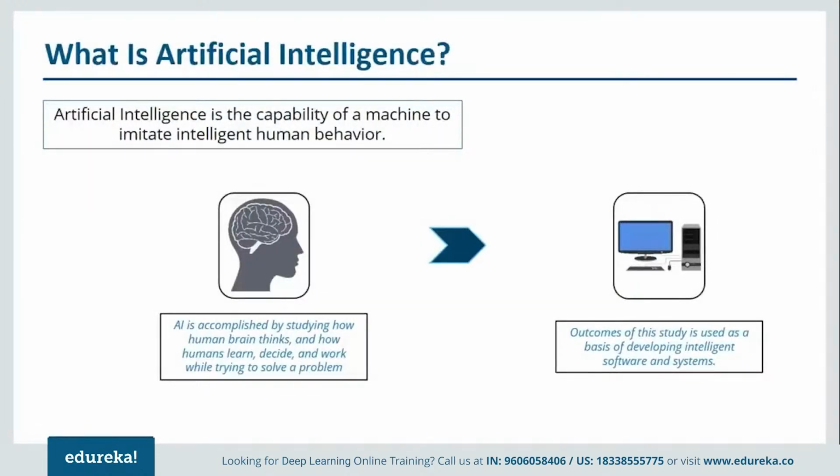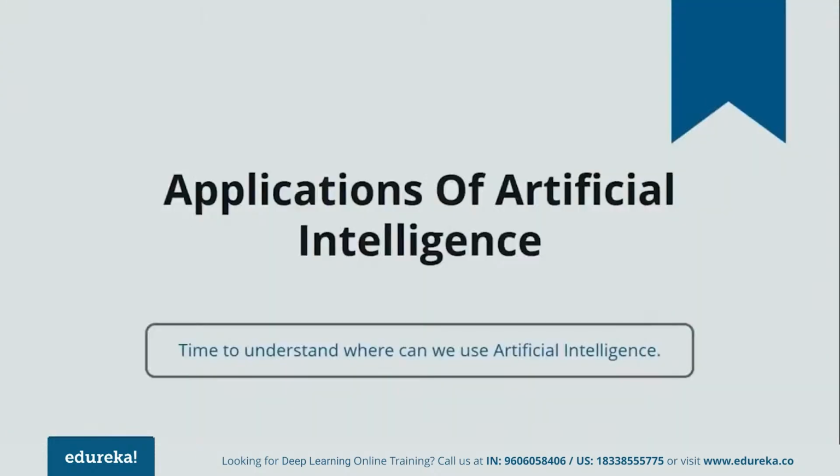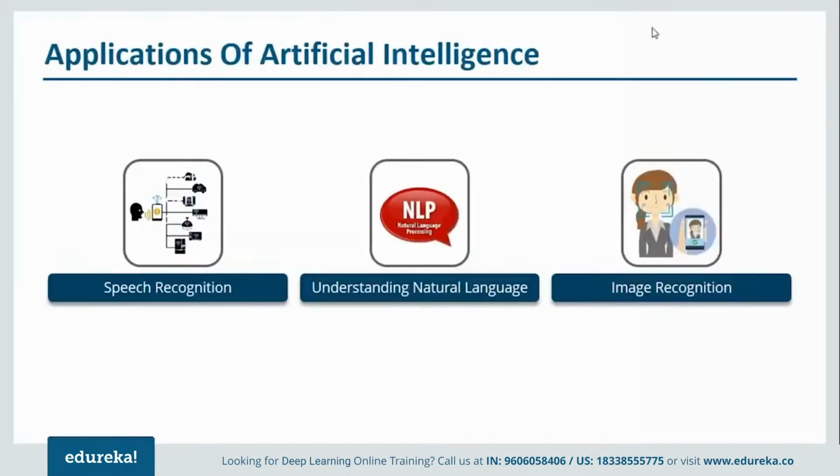Let us move forward and look at various applications of artificial intelligence. So this slide basically talks about the applications of artificial intelligence. Now I've listed only three of them, but there are millions of applications. For example, it is used in speech recognition. So whenever you search something on Google, you can just tell Google and it will search it for you. Similarly, it is used for understanding natural language as well as for image recognition. And there are many other applications in which artificial intelligence finds its use. For example, it can be used in self-driving cars, it can be used in Siri, for recommending some products, and even when you go to websites like YouTube or Pandora, YouTube knows which video you want to watch next.